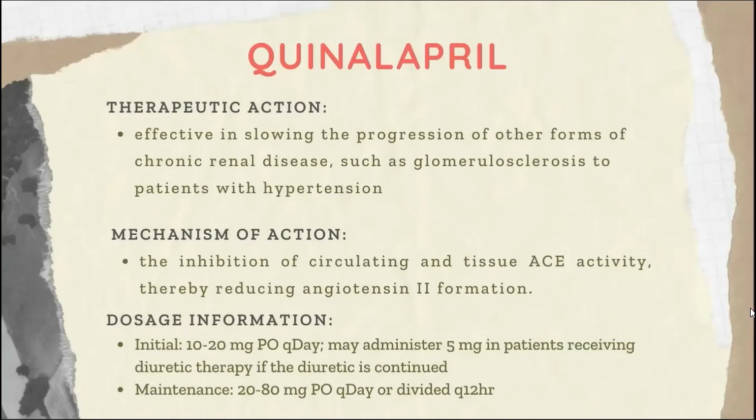The dosing information for this drug is: for initial, you can give 10 to 20 mg orally every day, or may administer 5 mg in patients receiving diuretic therapy if the diuretic is continued. And for maintenance, you can give 20 to 80 mg orally every day or divided every 12 hours.